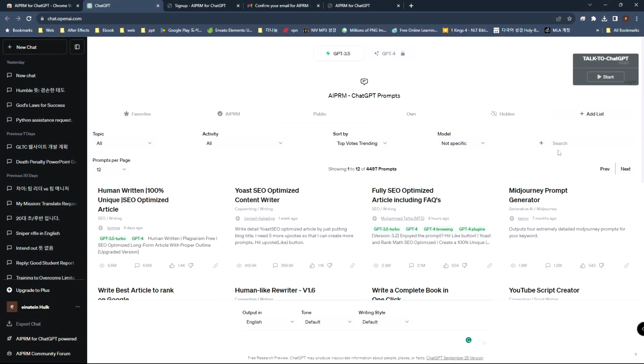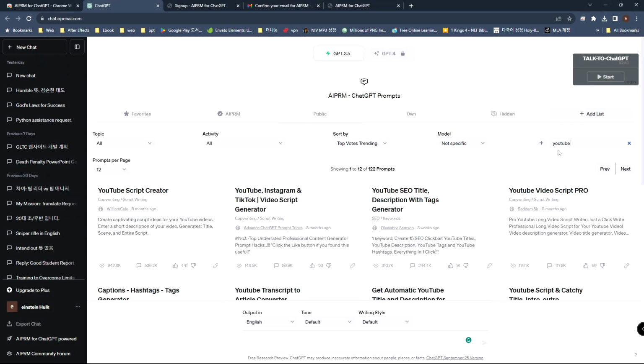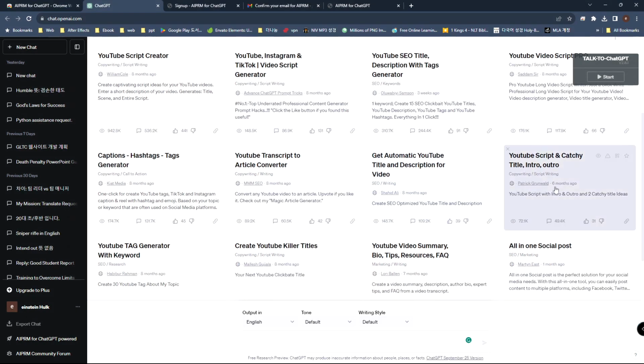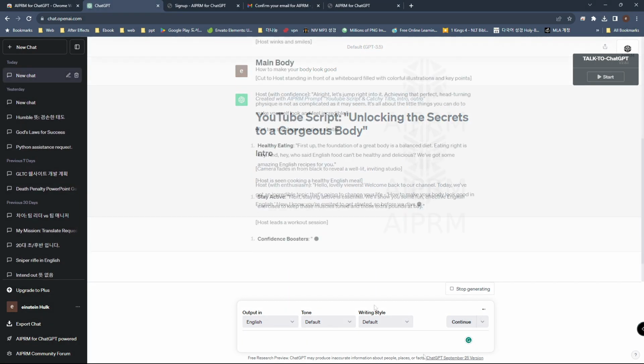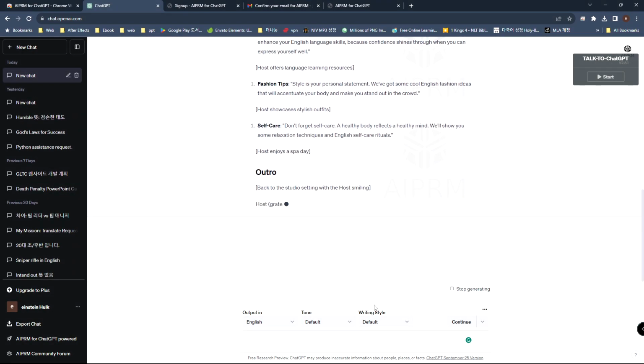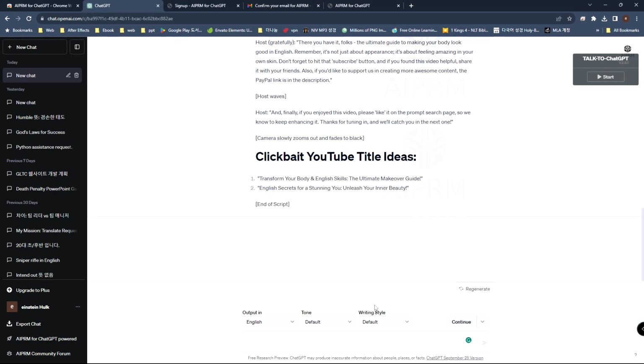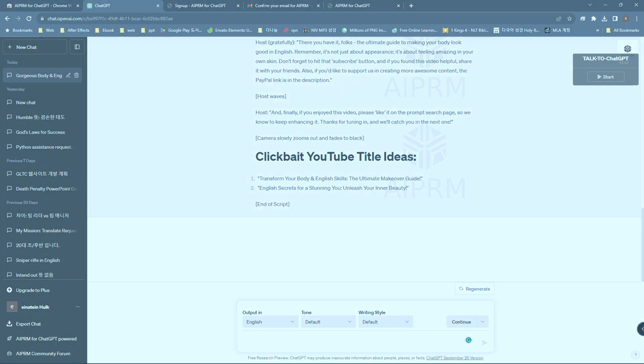In this case, I'm going to type YouTube. Every prompt that is related to YouTube will appear. I'm going to select this one, YouTube script and catchy title, intro, outro. Now I'm going to enter my topic here. As you see, it generates the thing I want: YouTube script, catchy title, intro, outro. This was the second extension of ChatGPT. Hope this extension helped you a lot.